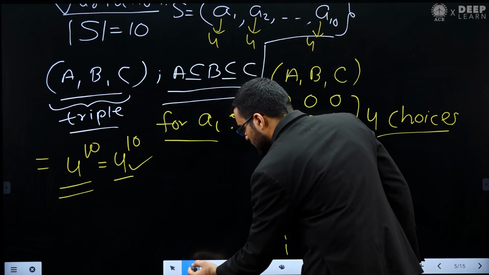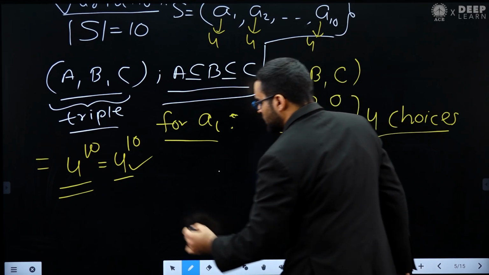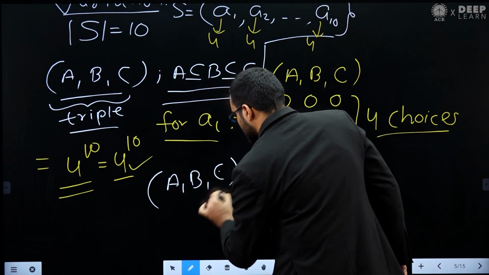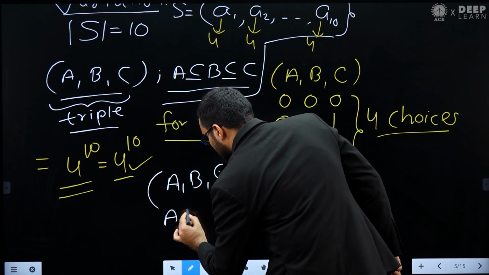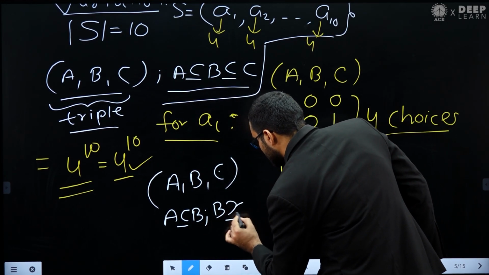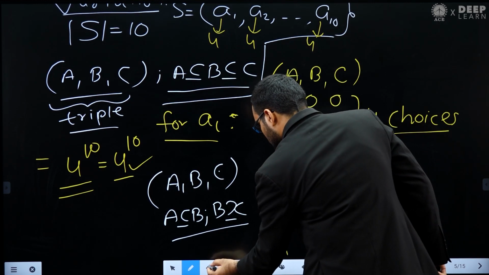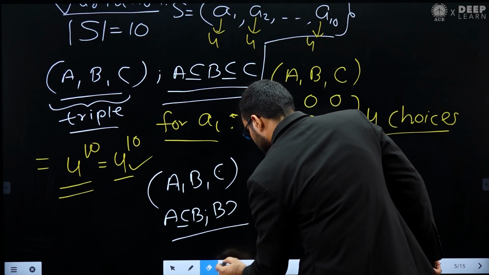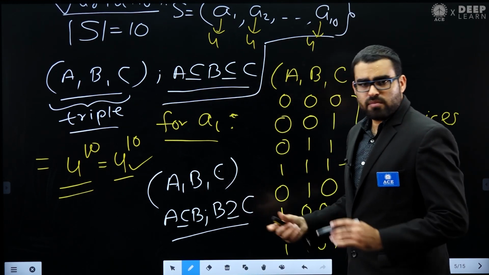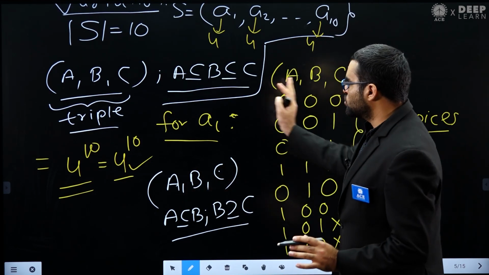Another possible variation that you can try is this: A, B, C, such that A is a subset of B and B is a superset of C. So many different variations like this you can try, and you can try to solve them using this method.